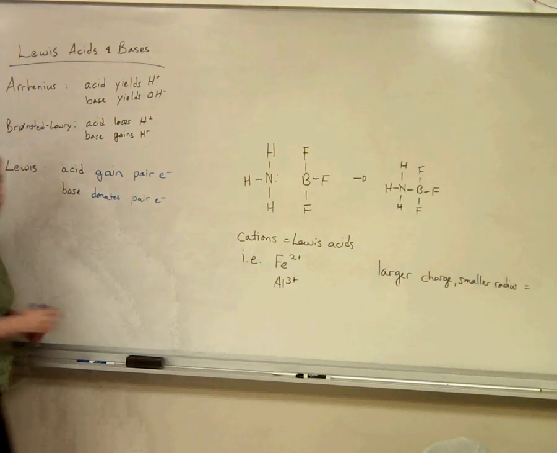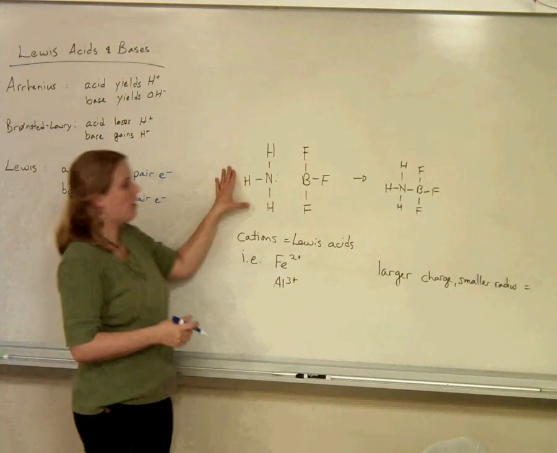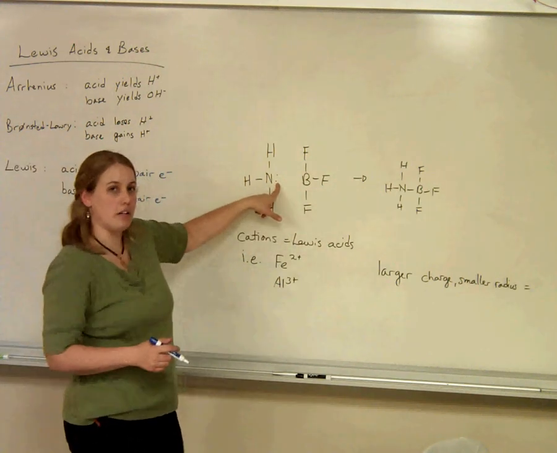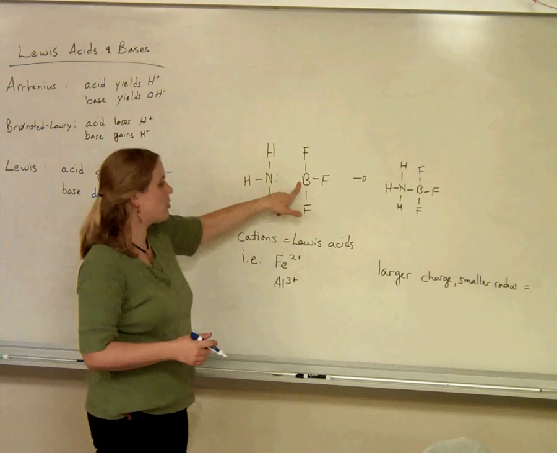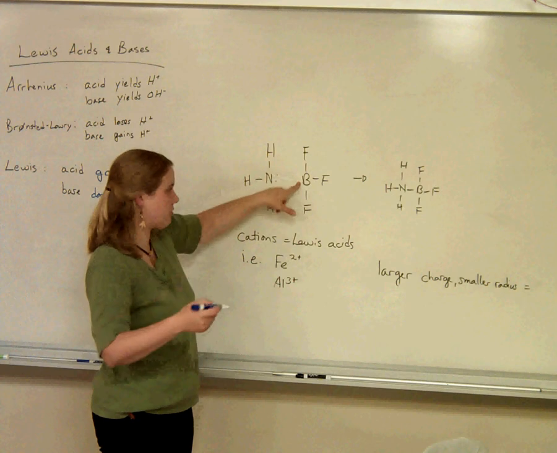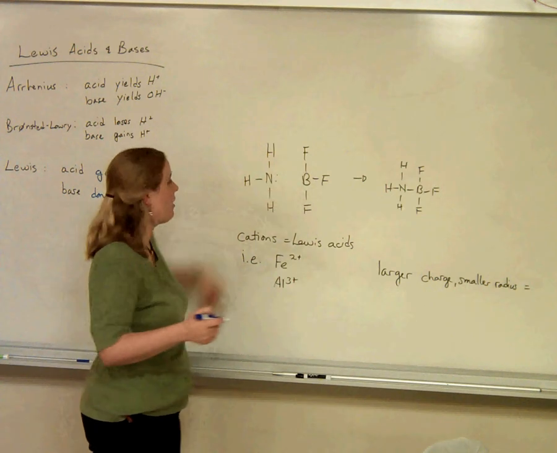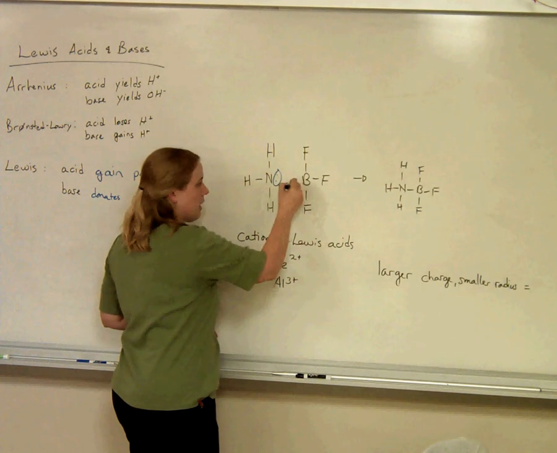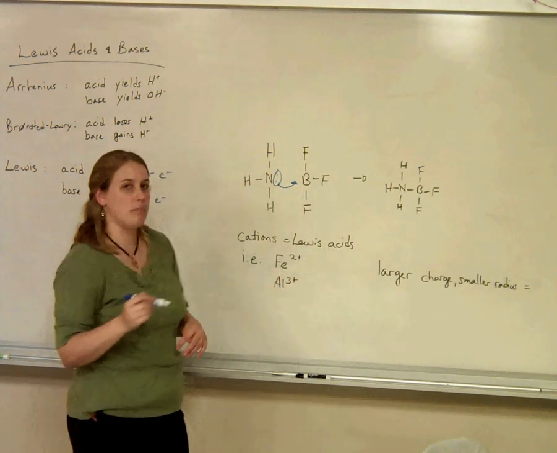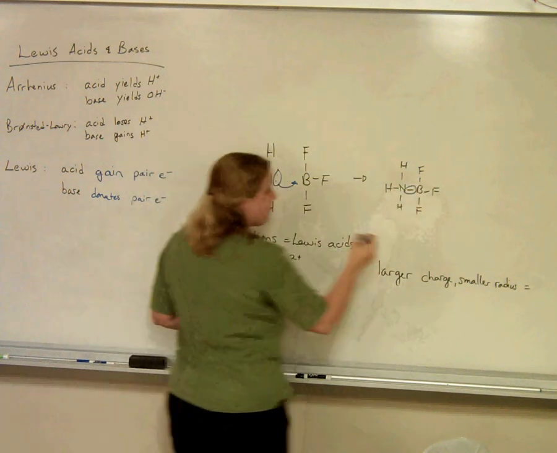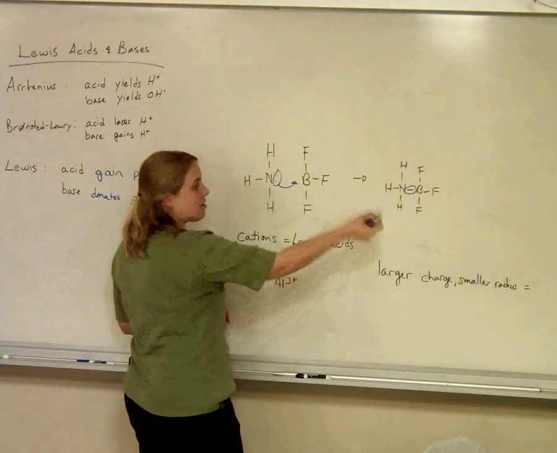So let me show you an example. Let's say we have ammonia and boron trifluoride. Ammonia has an extra pair of electrons right there, a lone pair, and boron trifluoride is actually an exception to the octet. It does not have enough electrons. Boron doesn't have a full octet. So when these two react, nitrogen can donate its pair of electrons to make a coordinate covalent bond between the two of those, and that bond came solely from the nitrogen.